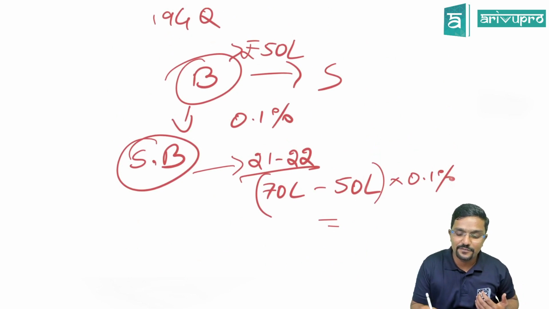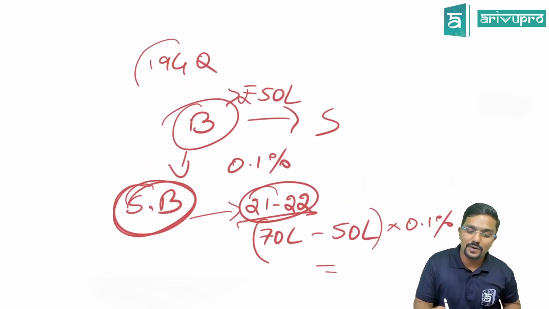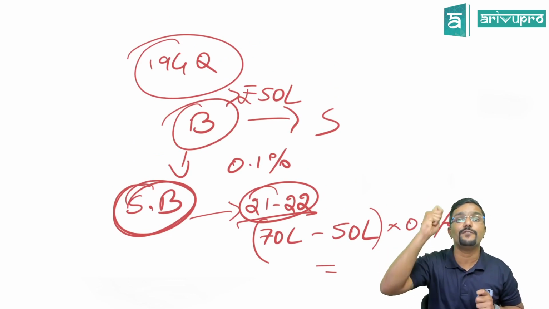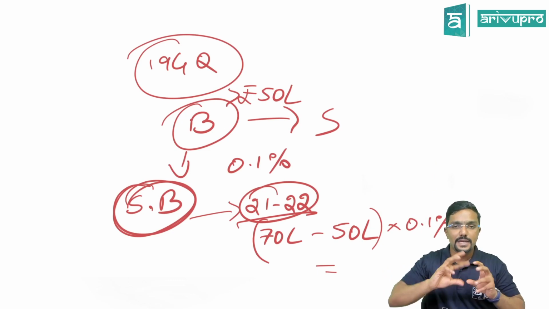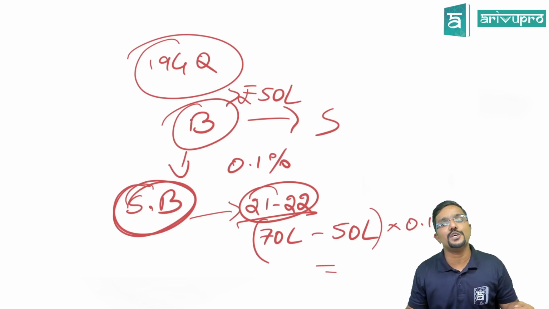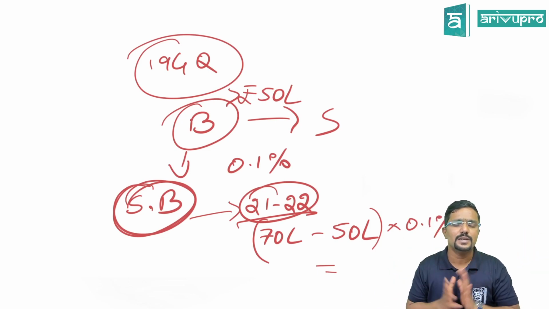Only in that case, in financial year 21-22, am I covered under section 194Q. If I am buying goods worth more than 50 lakh in a year, then on the excess over 50 lakh, I have to deduct TDS at the rate of 0.1%. That is what section 194Q is talking about.